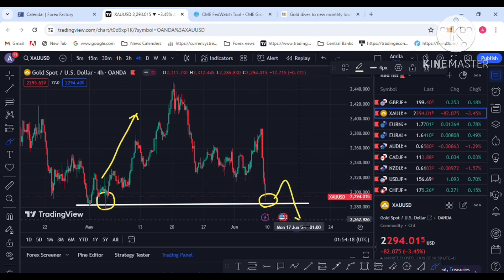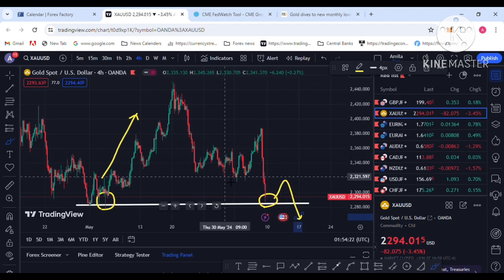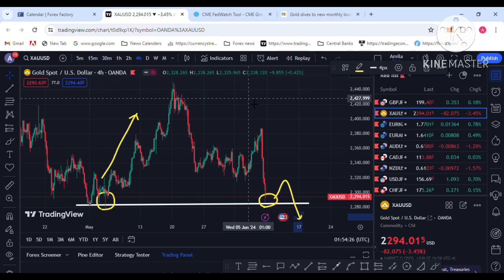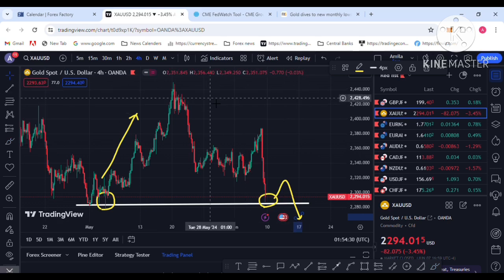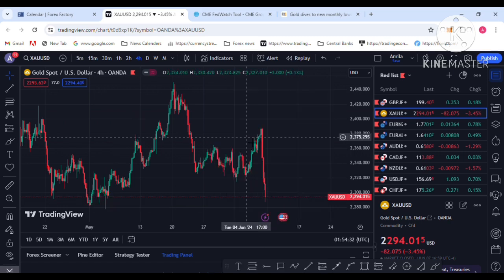So for a buy opportunity, wait for the retest. Wait for the retest for your sell trade next week. I am hoping the price retests to the upside.